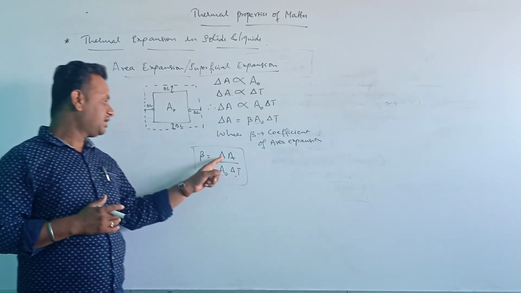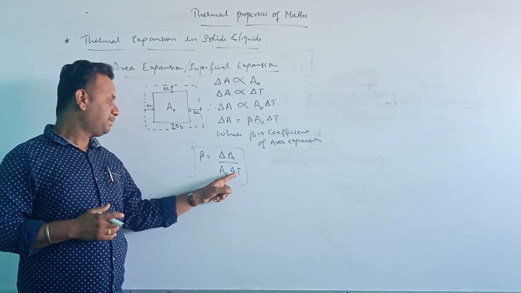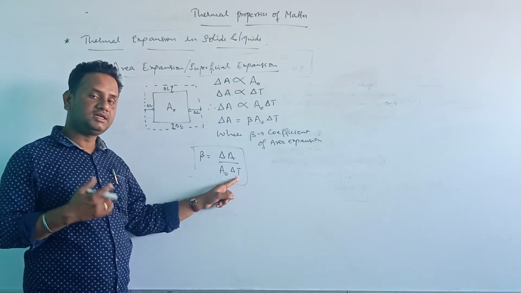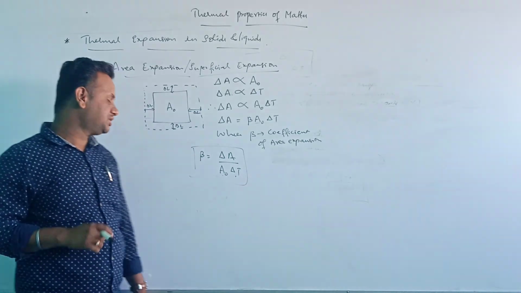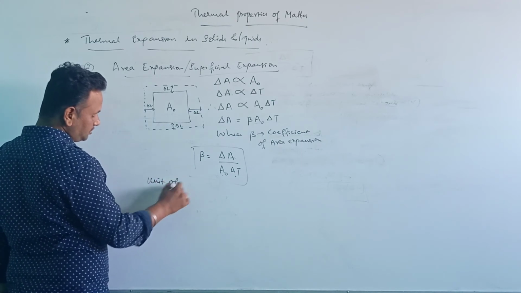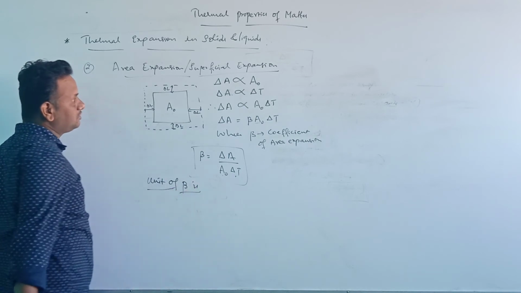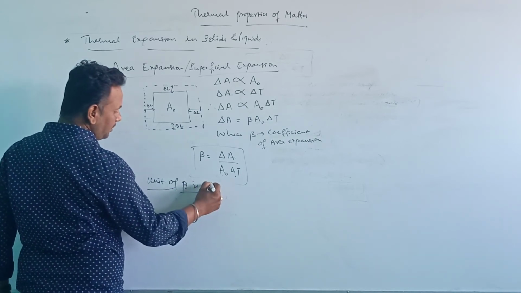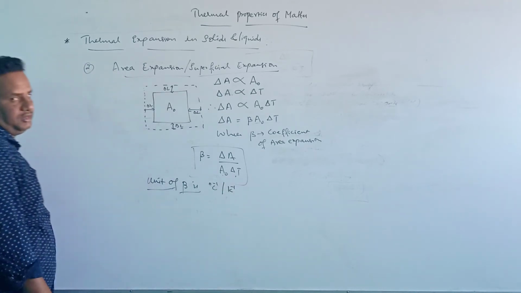So the increase in area per unit area per degree rise in temperature is called the coefficient of area expansion, and the unit of beta is per degree Celsius or per Kelvin.